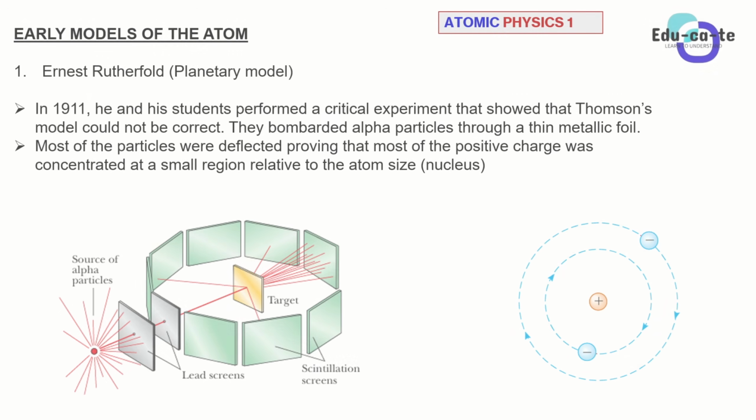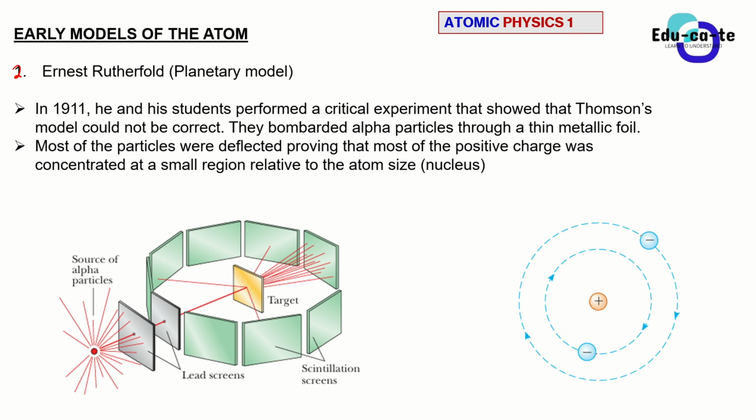All right. Now Ernest Rutherford came out in 1911, just a couple of years after J.J. Thomson. Rutherford's work was proving J.J. Thomson's model wrong.